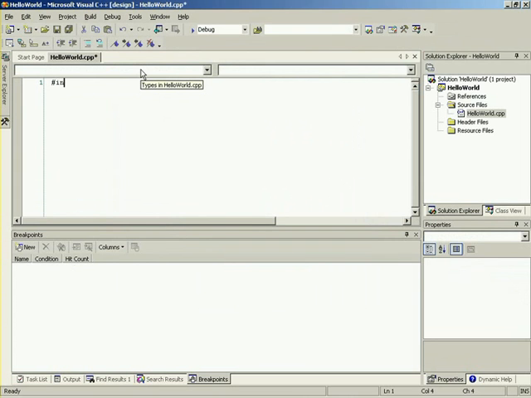All right. So let's first type in include, which is a preprocessor directive, which in other words means this is not actually compiled. This is something that is sent to the compiler to give it specific directions to do something. Okay. So in this case it's included with a pound sign, because it's always included with a pound sign to send messages to the compiler. Okay. So in this case, we're going to say include the file iostream. So what the compiler is going to do is take that information and say, okay, I'm going to include iostream into the final executable that we create.